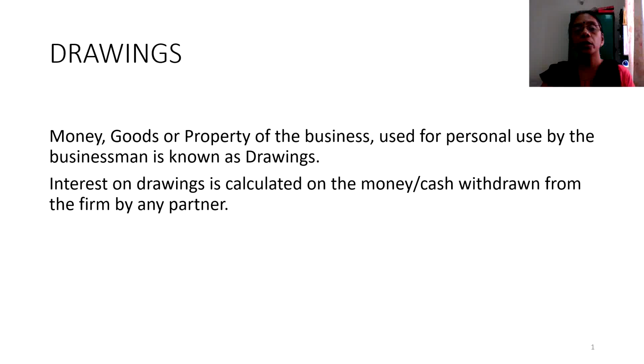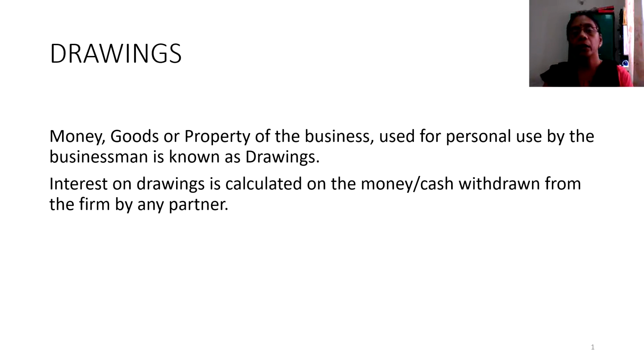Now in a partnership firm, if the partner is in need of any money from the business, he would draw the money against the profits of the firm. So this money being withdrawn by the partner from the business unit is to be termed as drawings. Now this drawings would cause a loss to the business because that much money becomes less in the business unit to be used in the business.